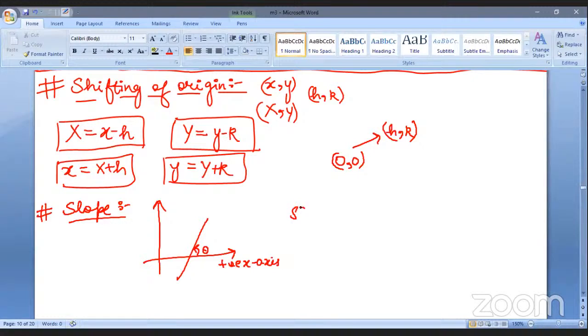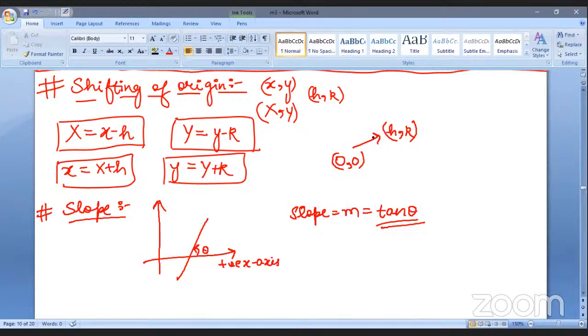The slope of this line is denoted as m, and it will be tangent of theta, tan theta. So this is the definition of the slope.